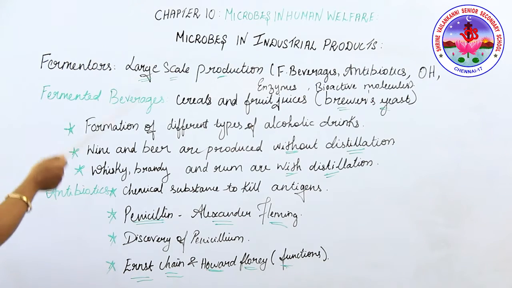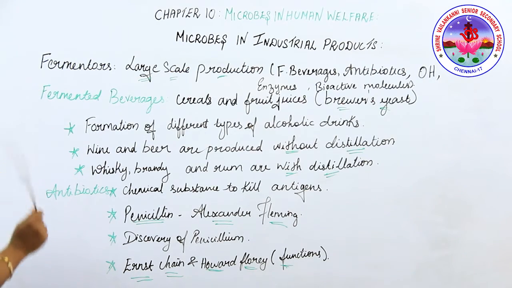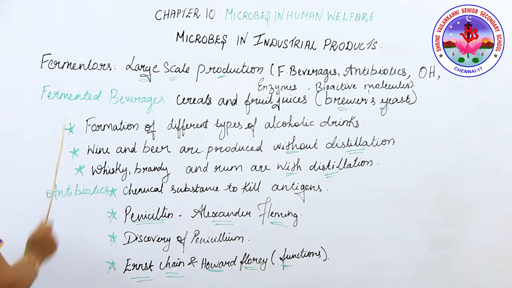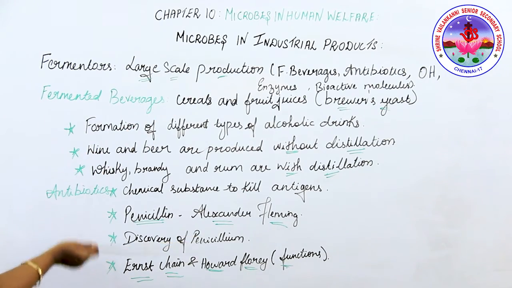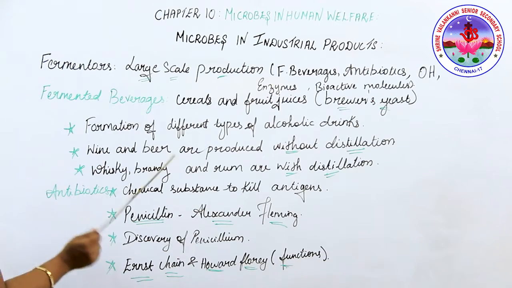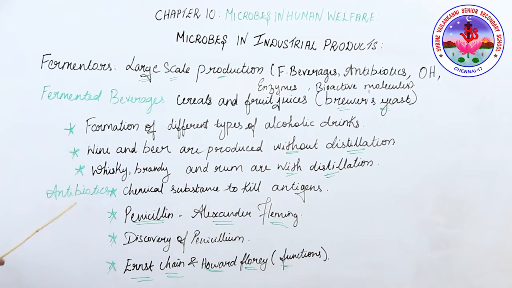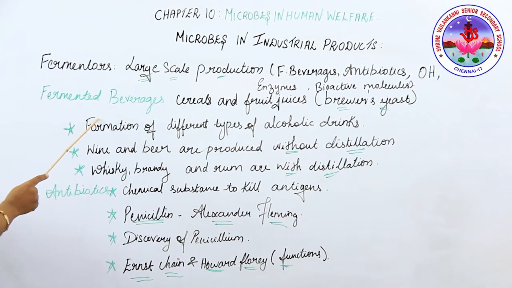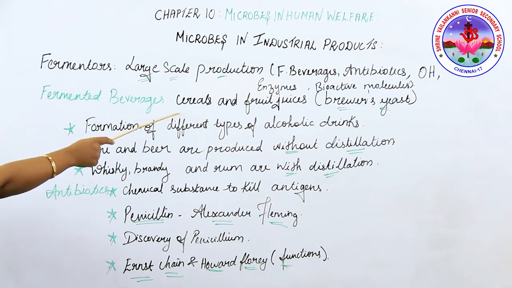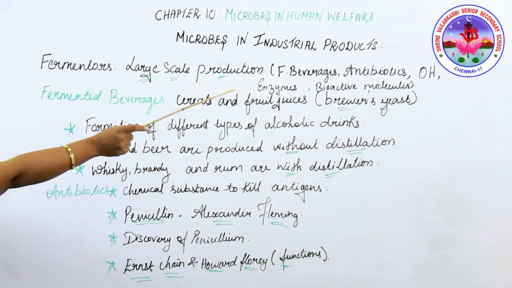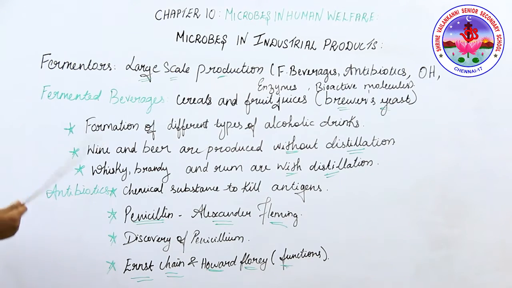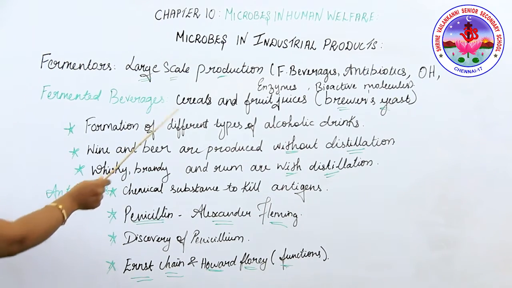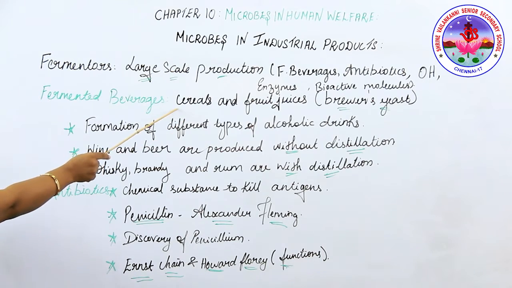Under the topic microbes and industrial products, what are we going to cover today? Fermented beverages, antibiotics, alcohol preparation, enzymes, bioactive molecules. Now we move on to fermented beverages. Beverages are formed by fermenting malted cereals and fruit juice with the help of brewer yeast. What is brewer yeast? Brewer yeast is nothing but Saccharomyces cerevisiae. This helps to produce ethanol.